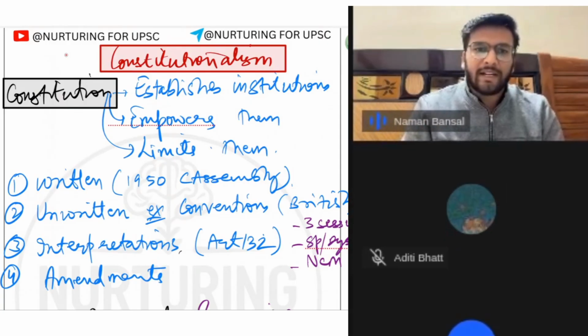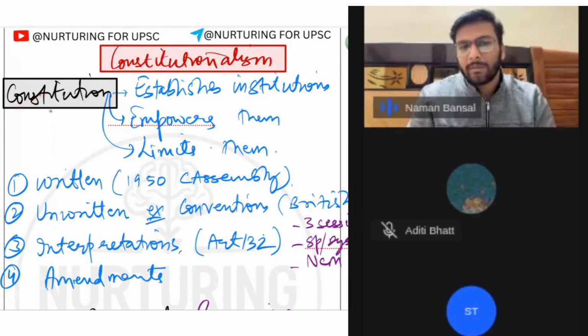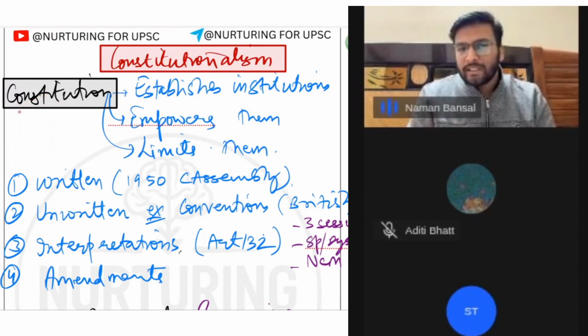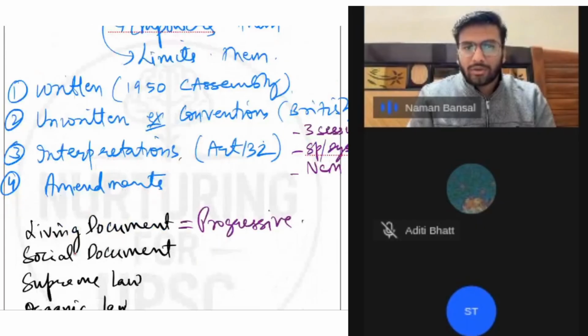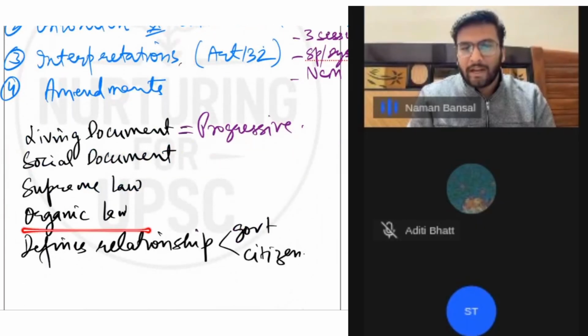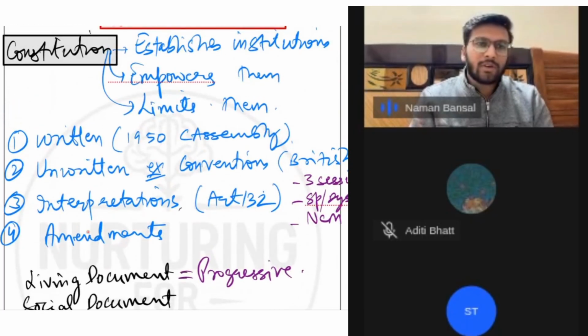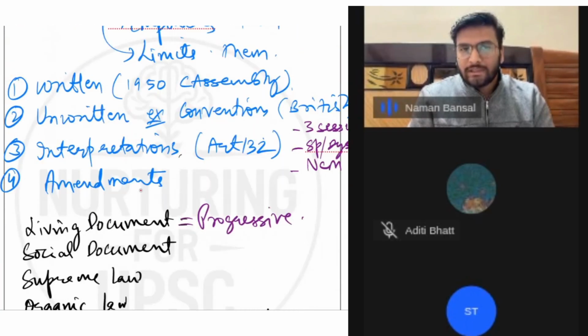There is a fundamental thing that the constituent assembly decided on the basis of the long freedom struggle, so we cannot change that part. That is why our constitution is the supreme law. The second thing is that it is an organic law. This argument is in sync with the living document idea. First of all, it establishes organs that are organic in nature. For example, the legislature cannot function without the executive, and the executive cannot function without the legislature. Similarly, the judiciary cannot function without the other two. All the institutions are dependent on each other and cannot function independently. That is why the constitution is said to be an organic law.